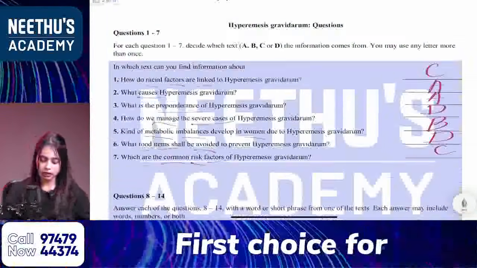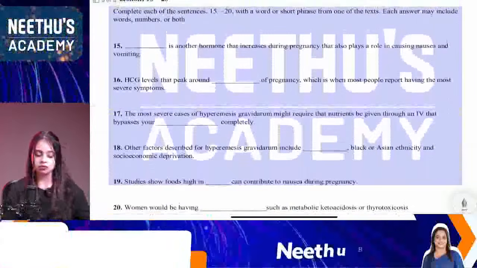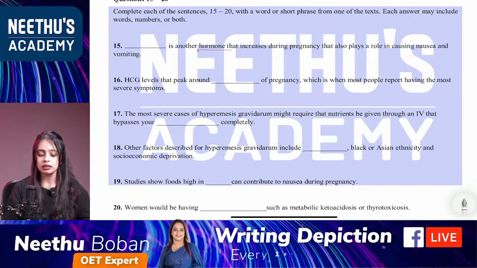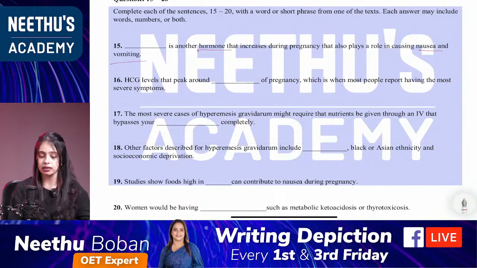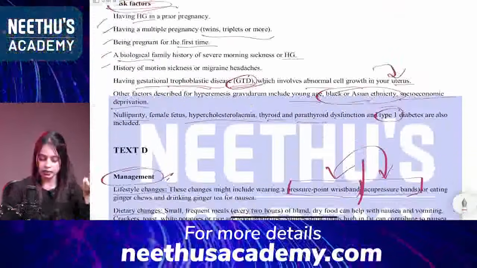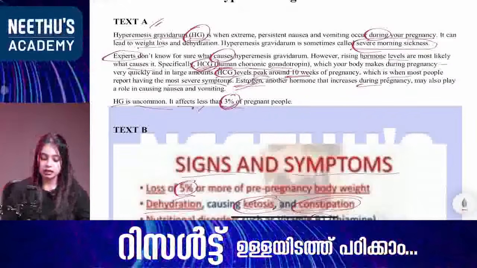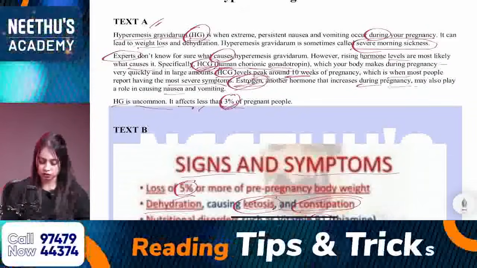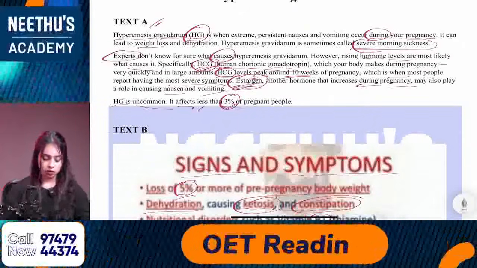Okay, then the next one. So, that is the end of the short answer questions and we have fill in the blanks here. So, first one: dash is another hormone that increases during pregnancy that also plays a role in causing nausea and vomiting. So, what is another hormone? Okay, the hormone's name is mentioned in text A. So, that hormone is estrogen. During pregnancy it also plays a role in nausea and vomiting. So, estrogen is the answer.